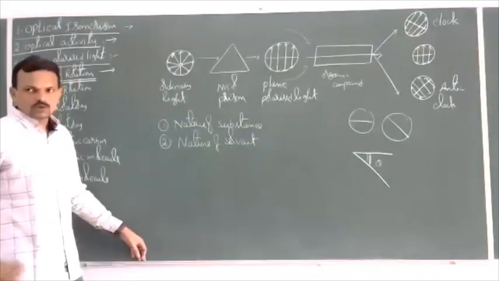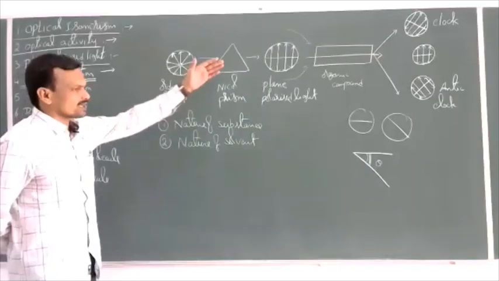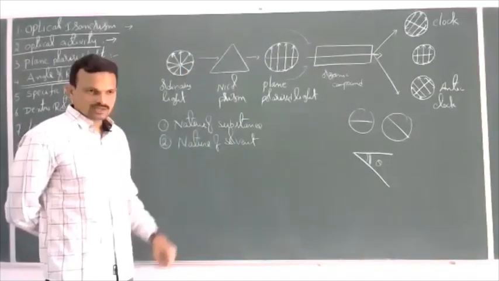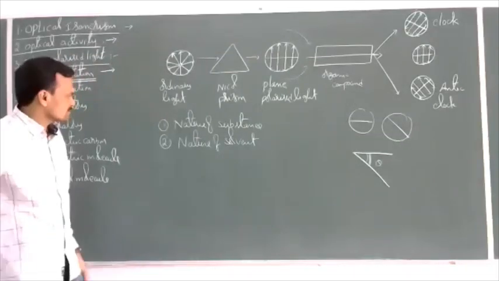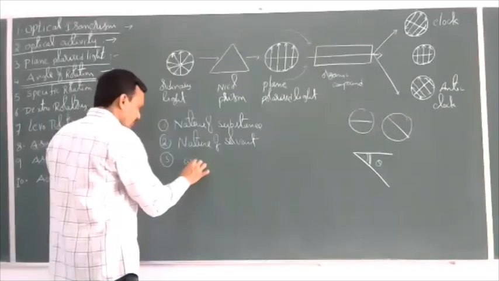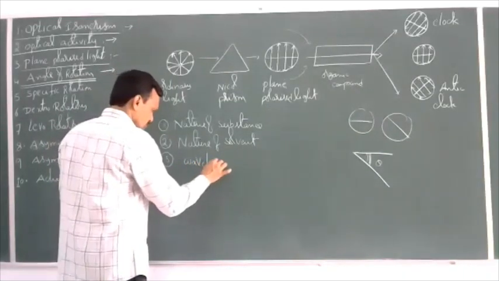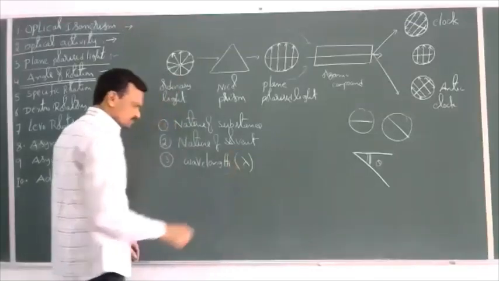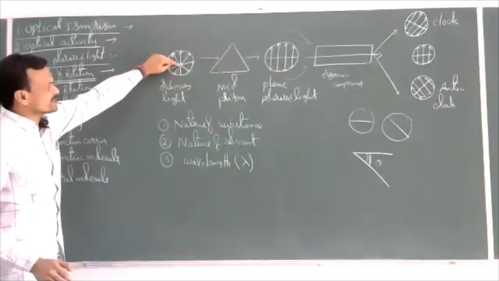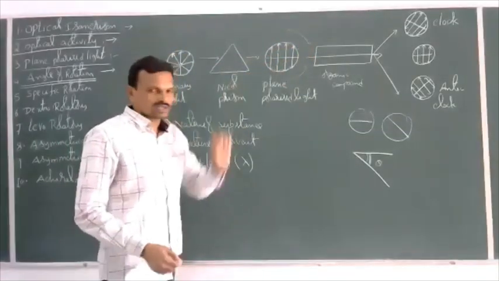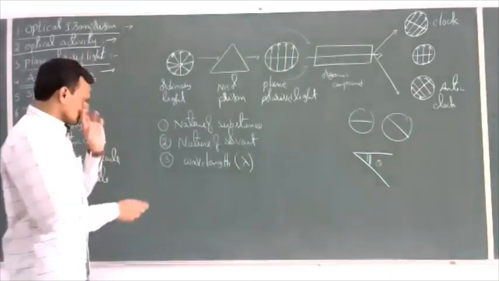And the second one is the nature of the solvent. Depending on the solvent, the interaction between solute particles and solvent particles changes, thereby the angle of rotation also changes. And the third one is wavelength, lambda. You are passing light, so depending on the wavelength of the light, the angle of rotation also changes.